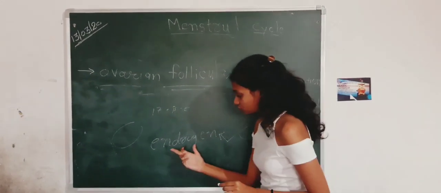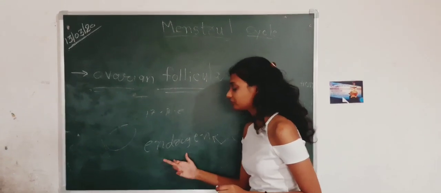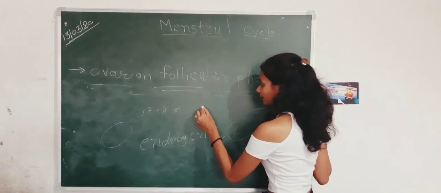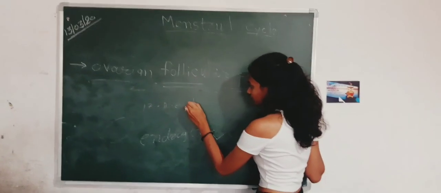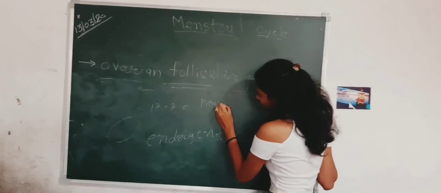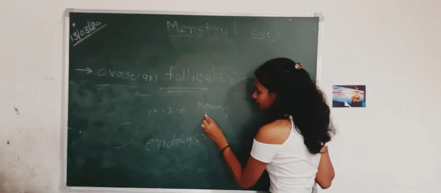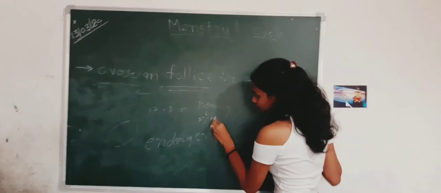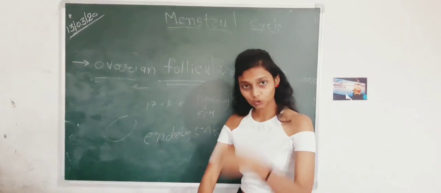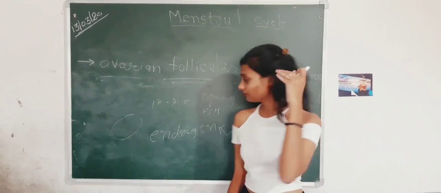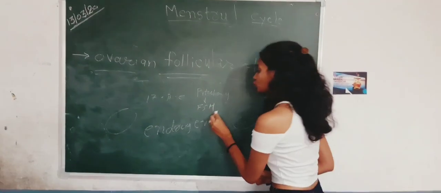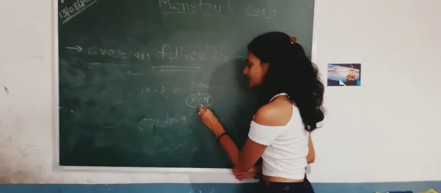Now this androgen works as a negative feedback and stops the pituitary to stimulate FSH. This androgen goes into the bloodstream. Now, through the bloodstream, it reaches the pituitary gland in the brain and stops it from releasing FSH.